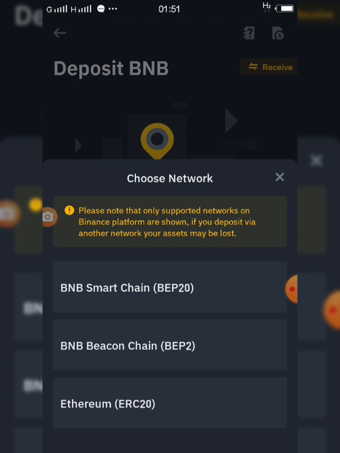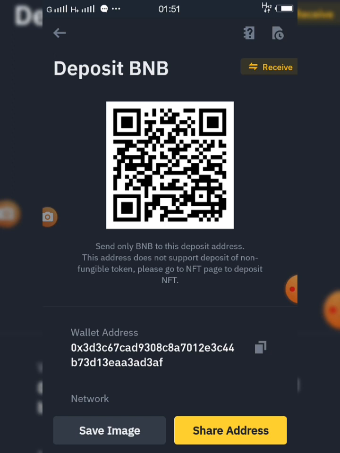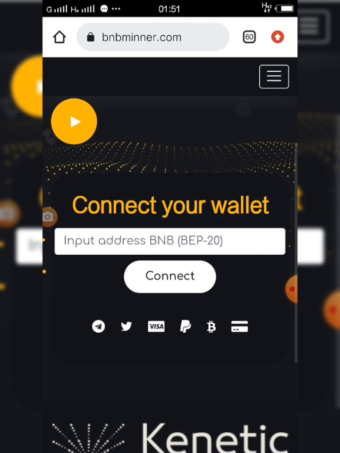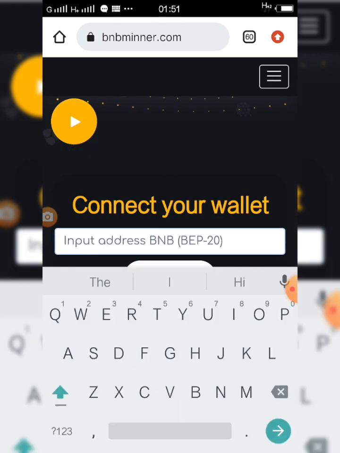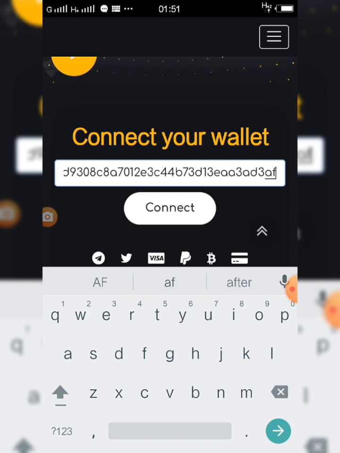Look at the BNB. BEP20 here. So I'll just click on it. When I click on it, I'll look at my link here. I'll just click on copy. So I've copied my link. It says wallet address copied. That's what it said here. So I've copied it. I'll go straight to the site where you are going to mine these coins and paste it here. So I'll go there and click on paste. So the address I'll paste, I'll just go down and click on connect.